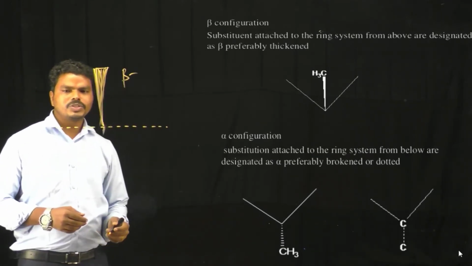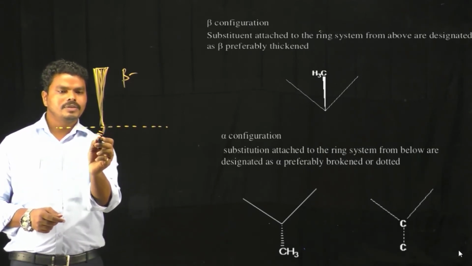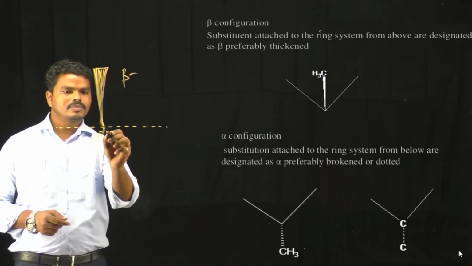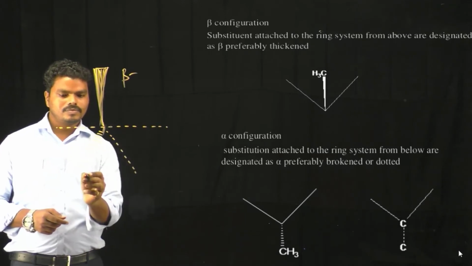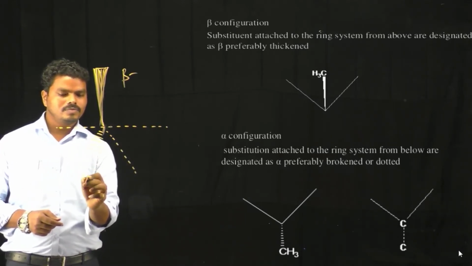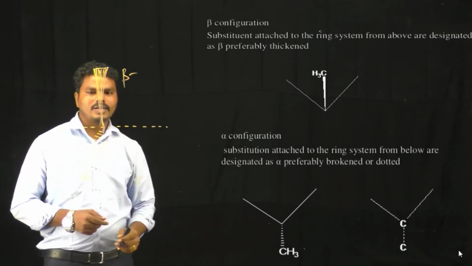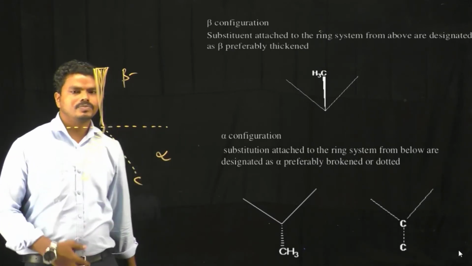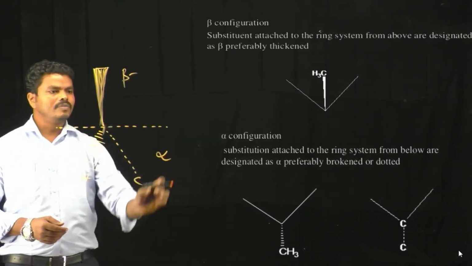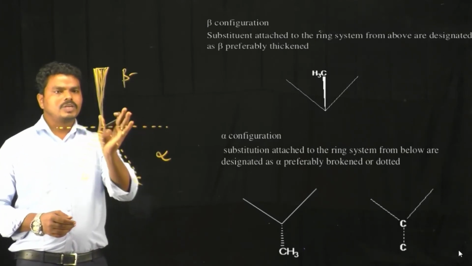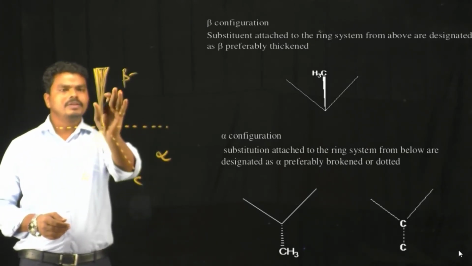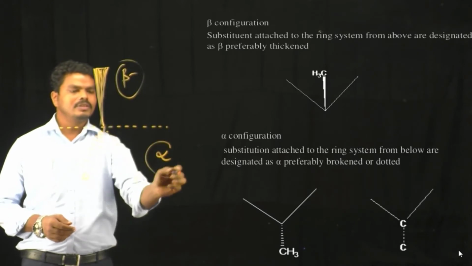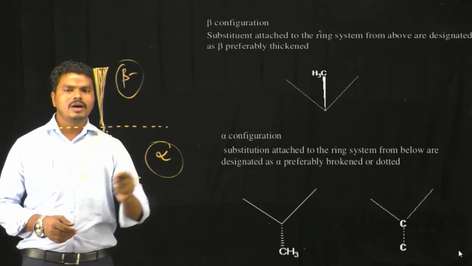And if the substitution is below the plane, then it is denoted by dotted lines, and it is designated as alpha. So if the substitution is above the plane, the sterols are designated as beta sterols, and if the substitution is below the plane, the sterols are designated as alpha sterols.